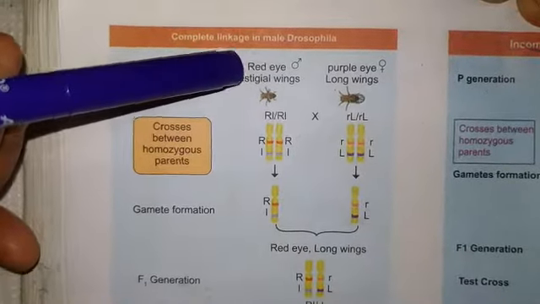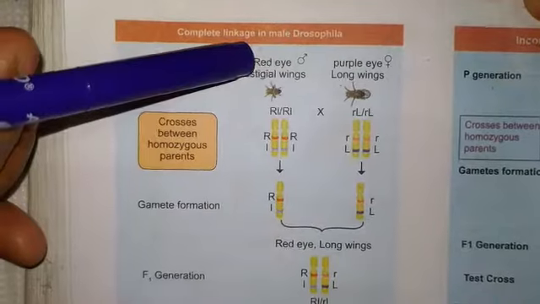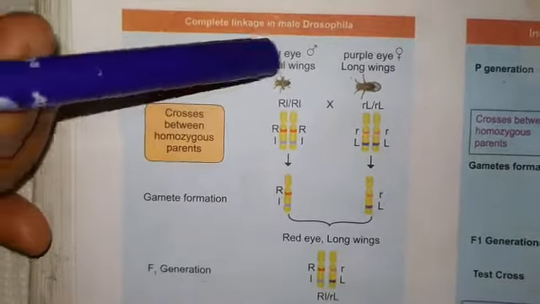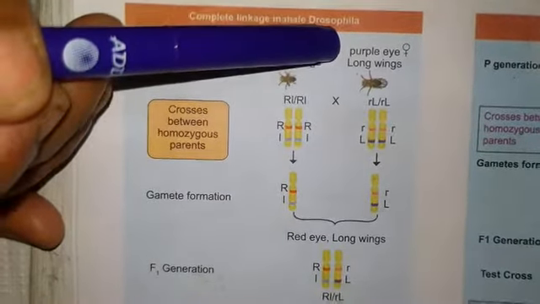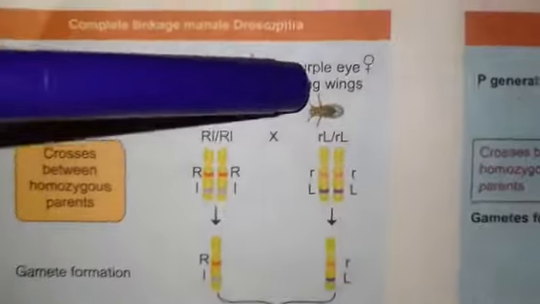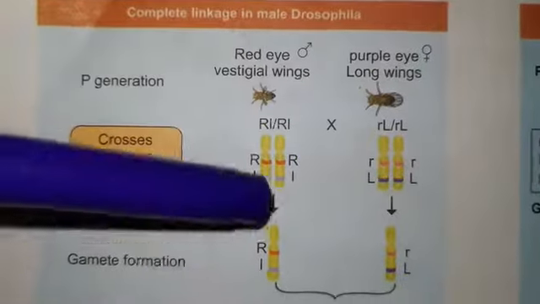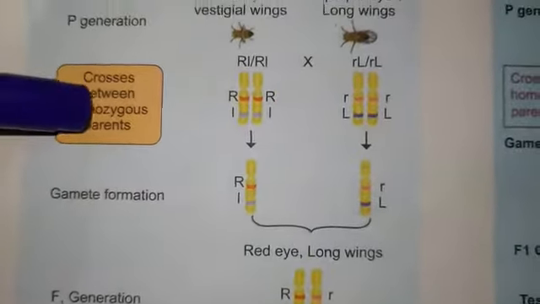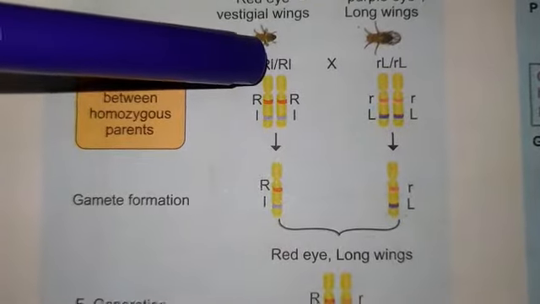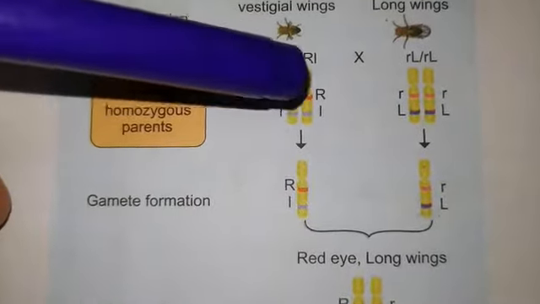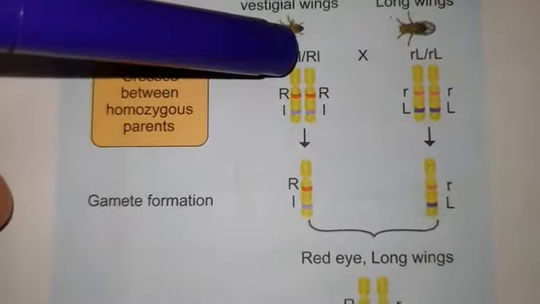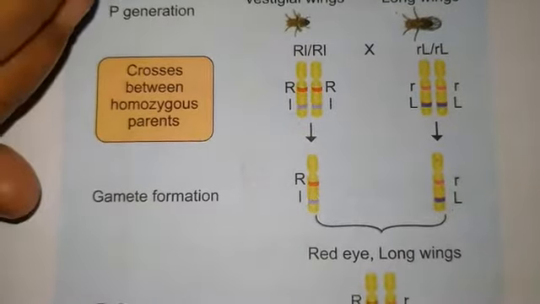So there is the male having red eyes and vestigial wings, and the female is purple eyes with long wings. So the genotype is capital R, small r, that is, red eye is dominant over the purple eye.